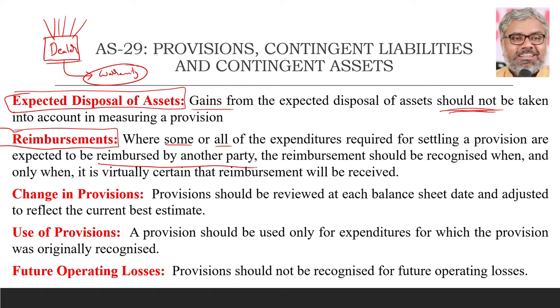Why? Because out of the goods that the dealer has sold, definitely there will be some percentage of goods which might require replacement or repair or maintenance or some reimbursement if the warranty says so. So definitely that is a current obligation of the dealer. But though it is not going to be settled now, it will be settled only when the customers of the dealer ask for their warranty to be settled. The settlement of it will happen in future. But is it not a current obligation of the dealer? Yes, it is. Has it resulted from the past event of selling these goods to the customers? Yes.